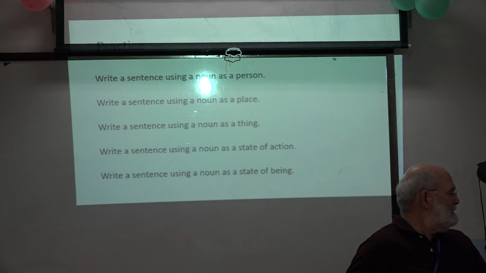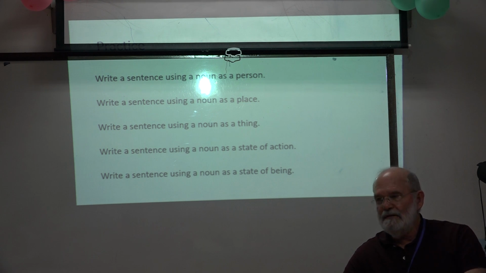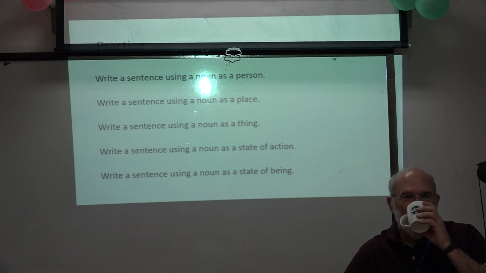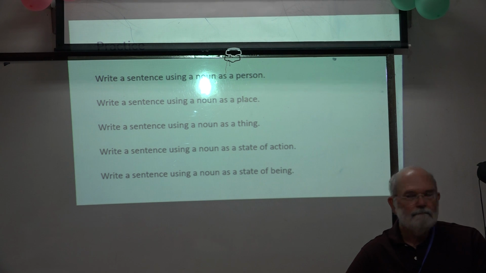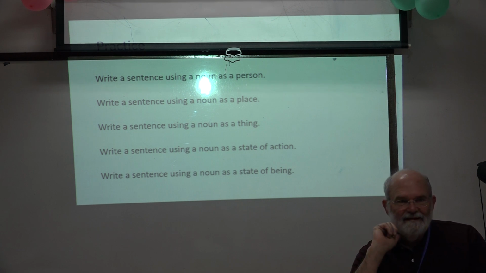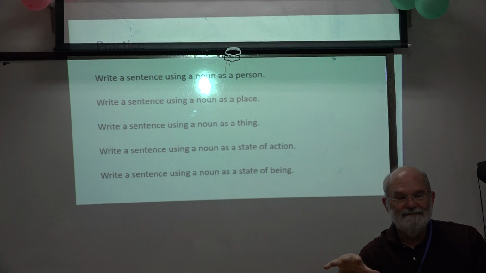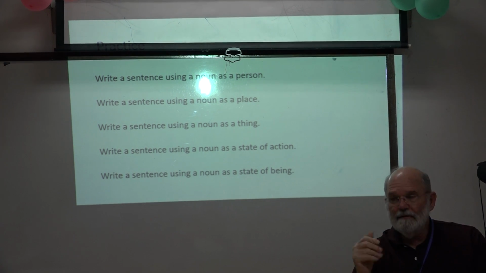Okay. Now, write a sentence using a noun as a place. Anybody? I am traveling in USA. Okay. So USA is a place? Yeah. That's correct.